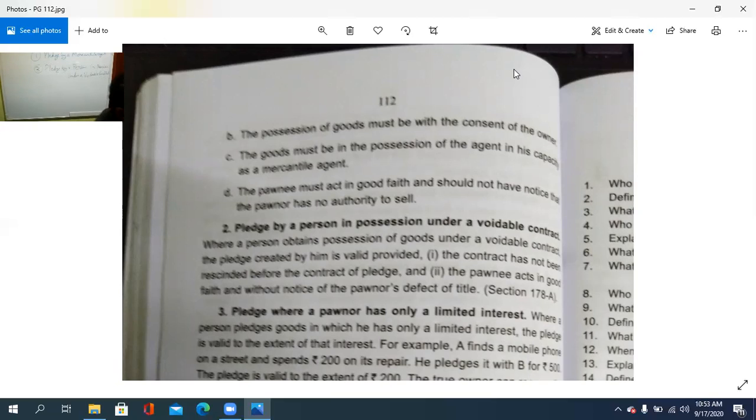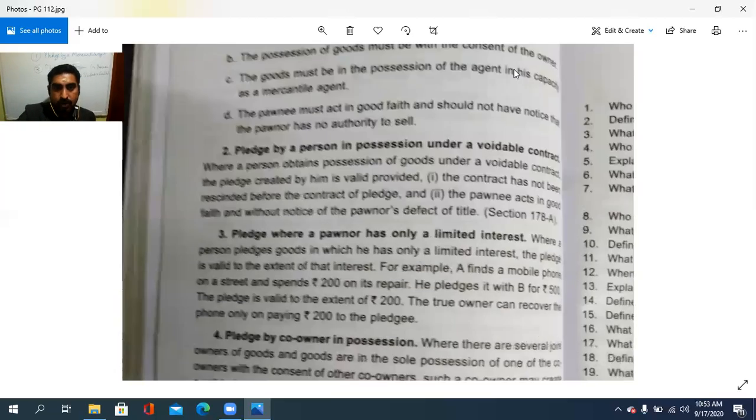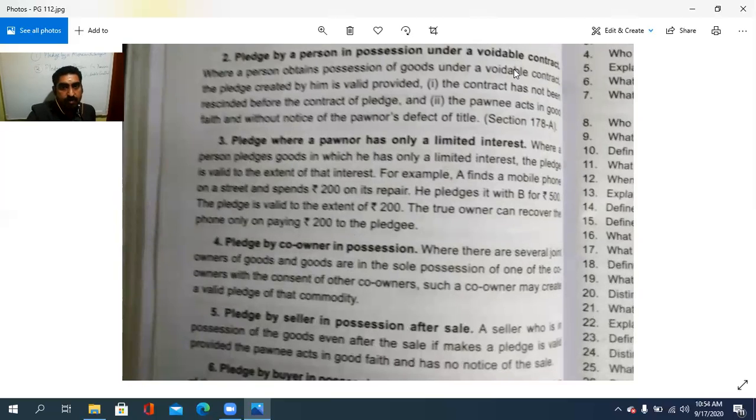Second one, pledge by a person in possession under a voidable contract. So where a person obtains a possession of the goods under a voidable contract, the pledge created by him is valid provided the contract has not been rescinded, the contract has not been cancelled before the contract of pledge, and the pawnee acts in good faith and without notice of the owner's defect of title. So that is the second point.